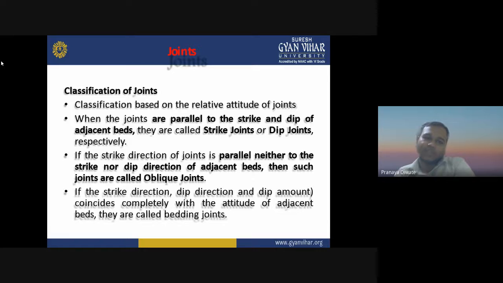Then we have a classification of joints. Classification is based on the relative attitude of the joints. When the joints are parallel to the strike or the dip of the adjacent beds, they are called strike joints or dip joints respectively. If the direction of the joints is parallel neither to the strike nor to the dip direction of the adjacent bed, they are called oblique joints.